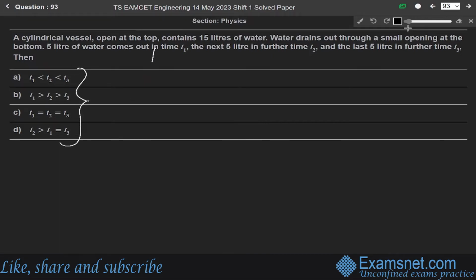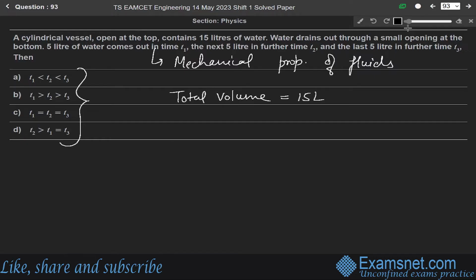Okay. So first of all, this question is from the chapter of mechanical properties of liquids, mechanical properties of fluids. So now we are given the total volume of the vessel is 15 liter. 5 liter water is in time T1 according to the question. The next 5 liter is in time T2 and the another 5 liter is in time T3, as given in the question.